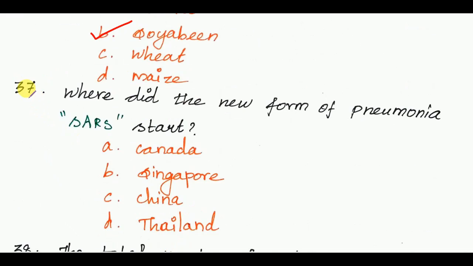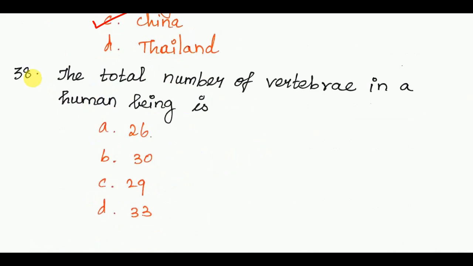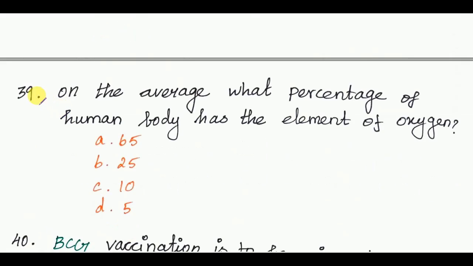Next, where did the new form of pneumonia SARS start? The answer of the 37th question is option C, China. Next, the total number of vertebrae in the human being is? The answer is 33.